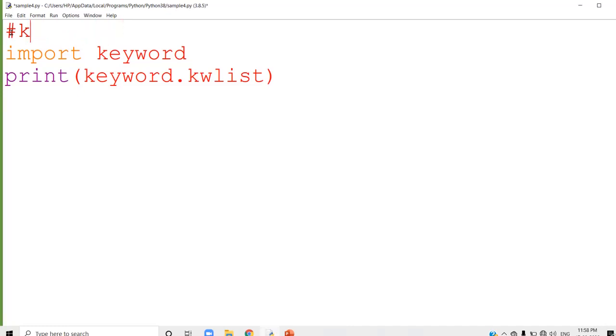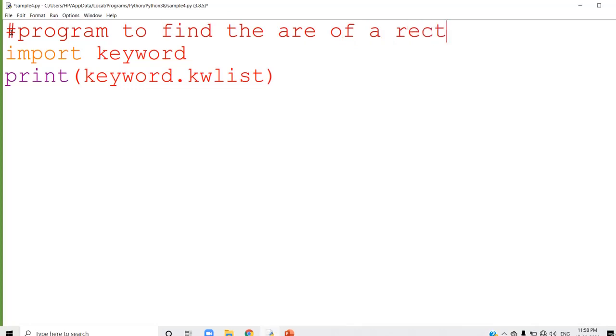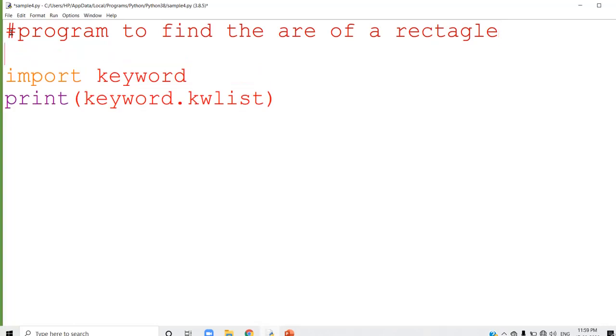I can write a statement. I am going to find out the area of a rectangle, so I can write a comment statement like this: program to find the area of a rectangle. So this is a comment statement. When you open this program, by seeing this comment statement, you can identify that this program is used to find the area of a rectangle. So from the comment itself, the user will get an idea about what the program is doing.